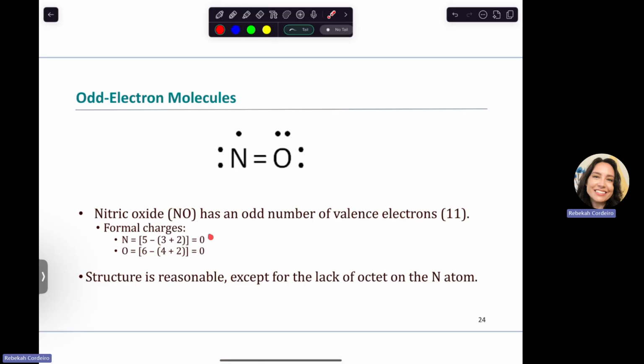But look, its formal charges are great. Like the nitrogen is 5 minus 1, 2, 3, 4, 5. So it's good. Oxygen is 1, 2, 3, 4, 5, 6, which is what its valence is. So it's reasonable that this can happen. I mean, we don't have an octet on nitrogen, but we don't have enough electrons. So you might get into a situation where that's just what it is. Double check, though, that you have an odd number because you should not have that happen very often.